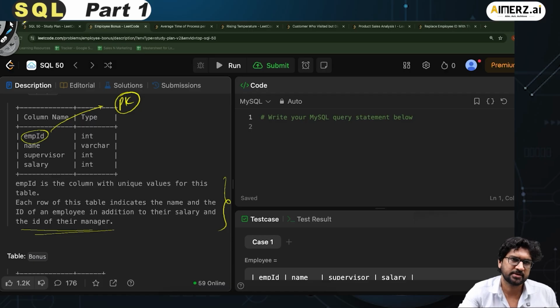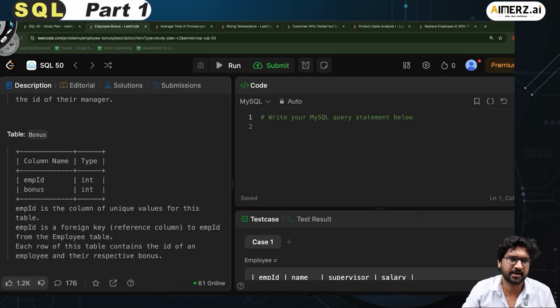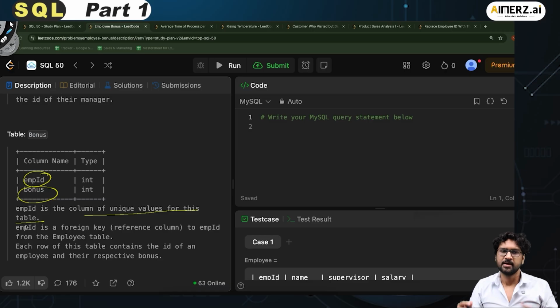Now there is another table called bonus, right? It indicates the employee ID and the bonus that he has got. Employee ID is the column of unique values for this table. Employee ID is a foreign key reference to the employee ID from the employee table, right? This is the common connection.